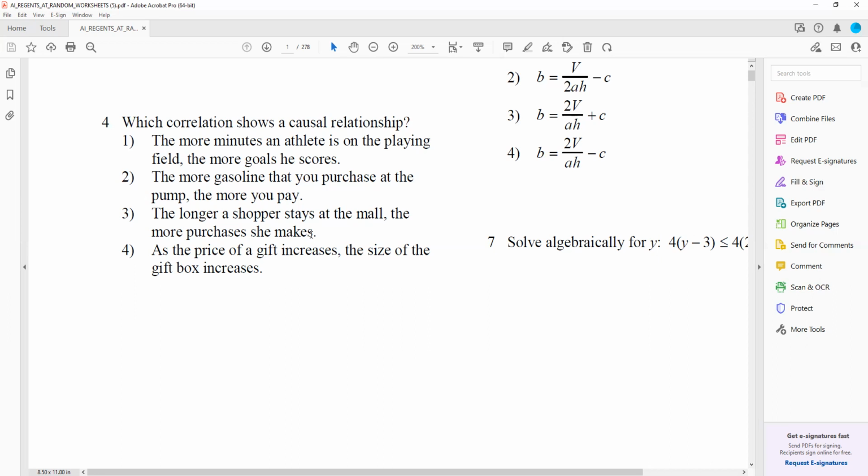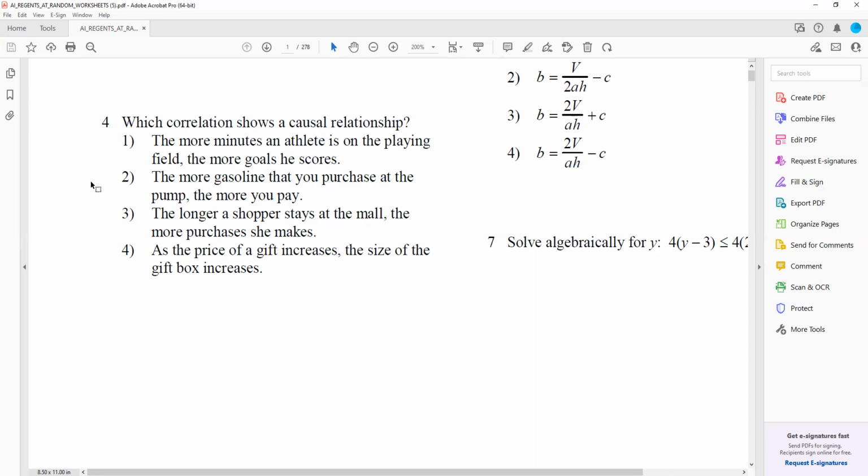So let's look at the last one. It says, as the price of a gift increases, the size of the gift box increases. That's not a causal relationship because sometimes the more expensive a gift is, the smaller it is. For instance, if you buy a diamond ring, it can cost thousands of dollars, but it's going to come in a very little box. Sometimes the bigger the box, the more expensive it is, but it doesn't have to be that way. So it's not a causal relationship.